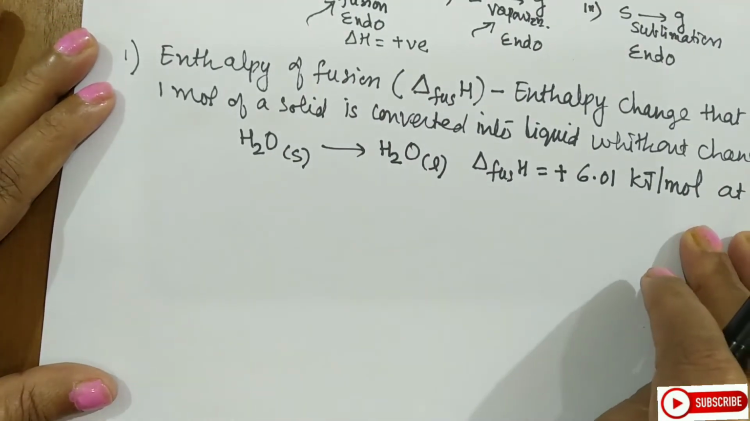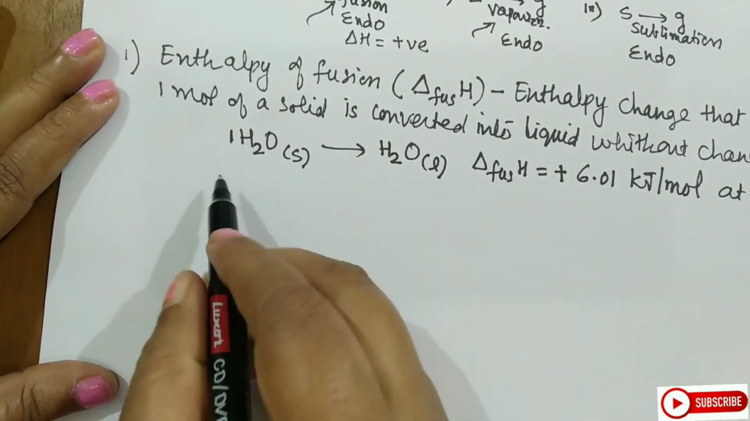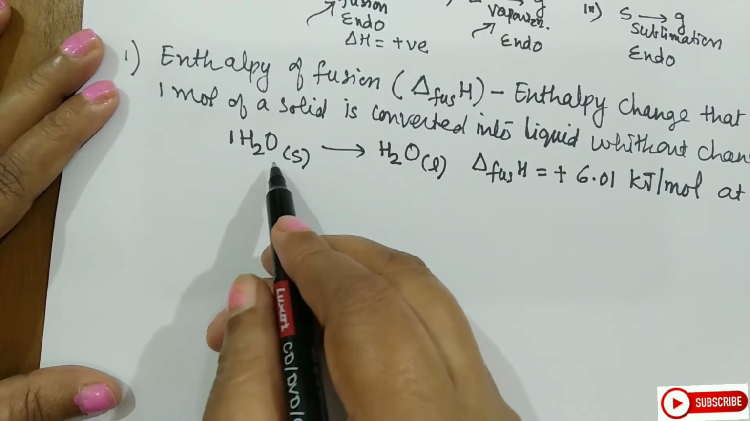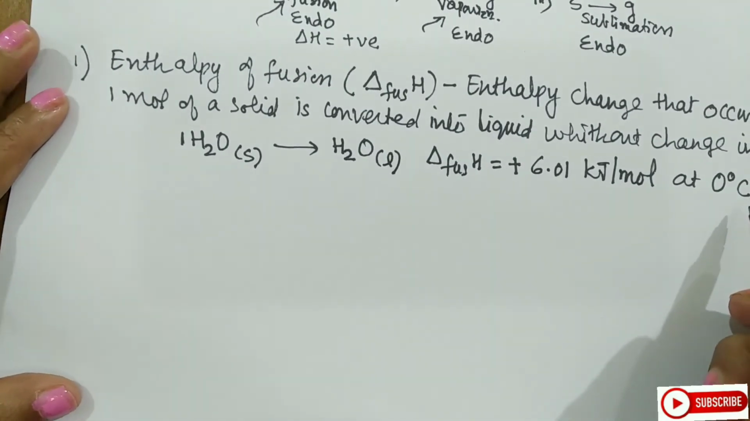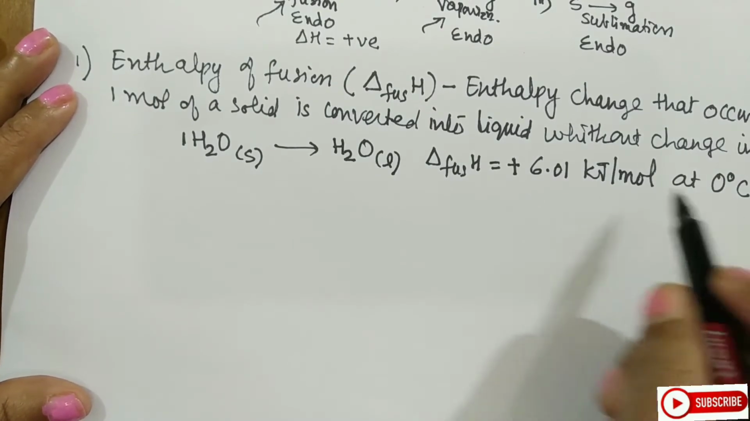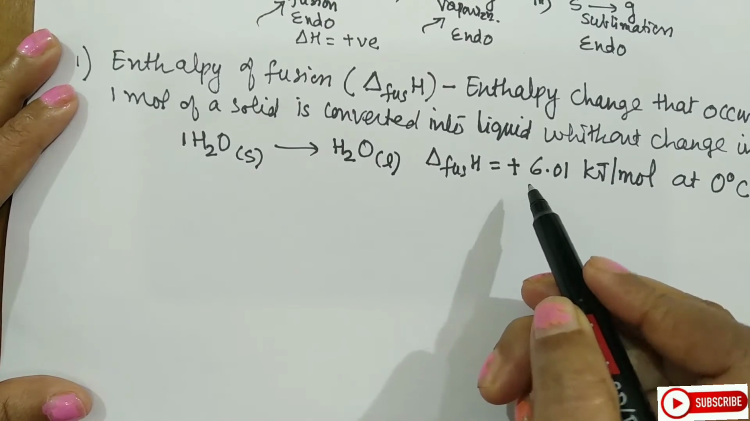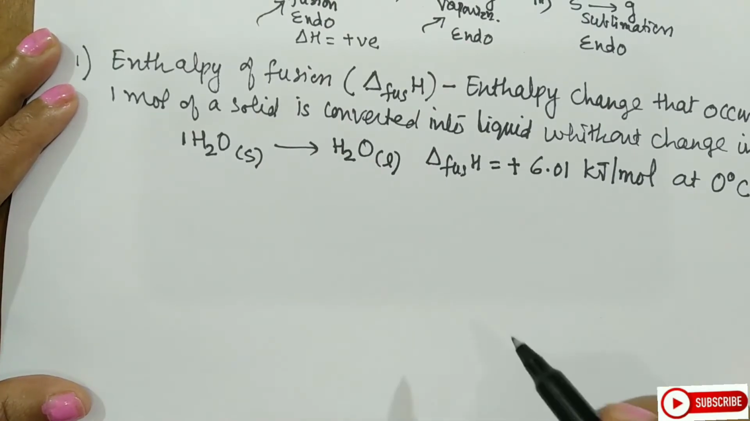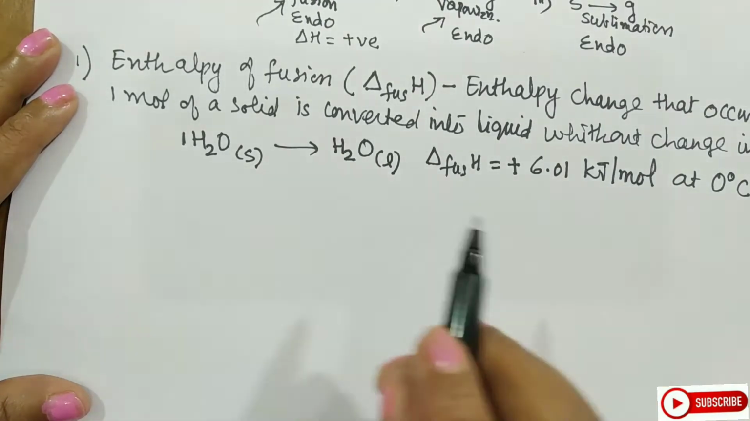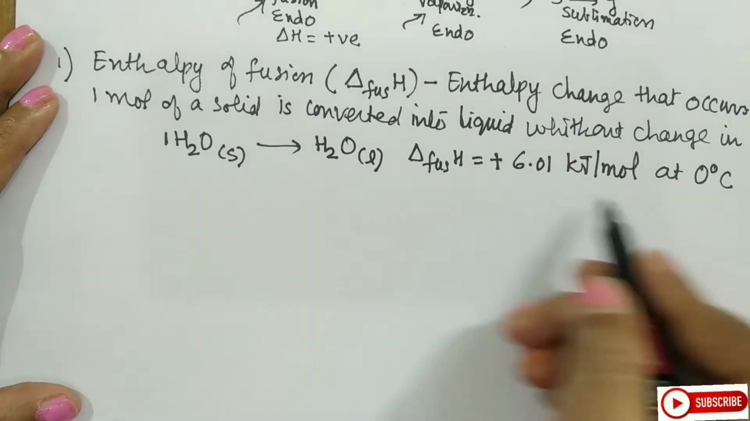How will you put this in the statement, student? If you see here, I have used 1 mole of water. So when 1 mole of solid ice melts at 0 degrees Celsius and 1 atmospheric pressure, the change in enthalpy is 6.01 kJ. And for this, the heat is absorbed by the ice during this melting process. So this is how you frame the equation.